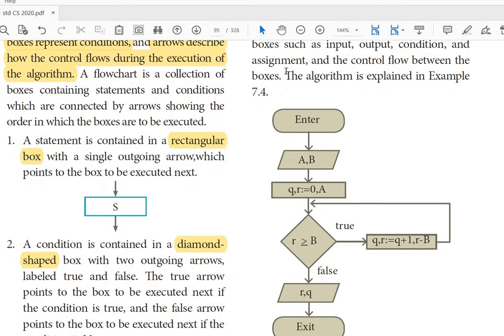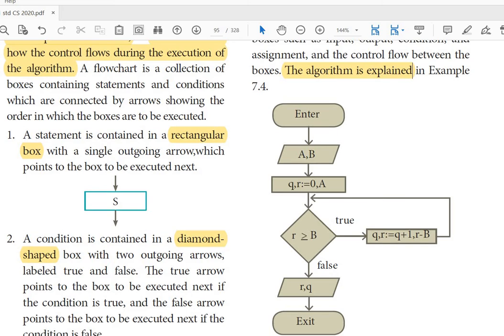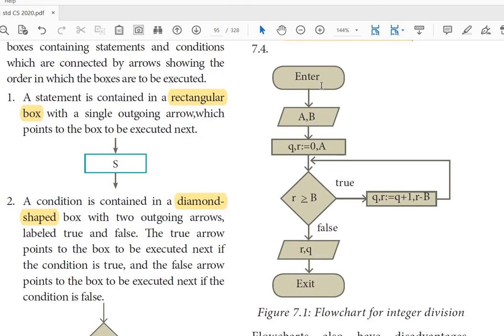Here there is an algorithm explained. See here. Start is with enter A, B, in a parallelogram, so it is the input. For this algorithm we need to input A and B, and the process is Q, R := 0, A. That means Q is assigned the value 0 and R is assigned the value A. Then there is a condition.